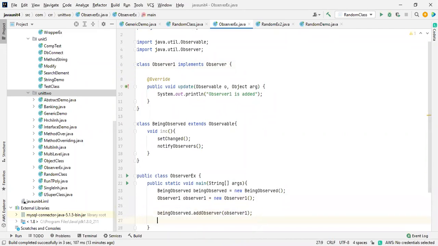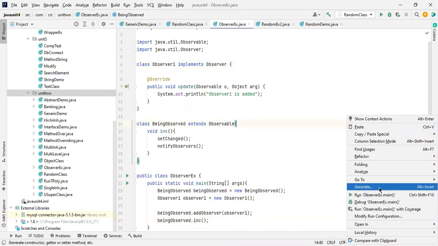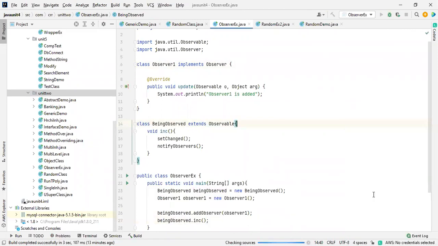Now I'm going to call BeingObserved dot increment. See what will happen. Okay, it will be printed. That's it.